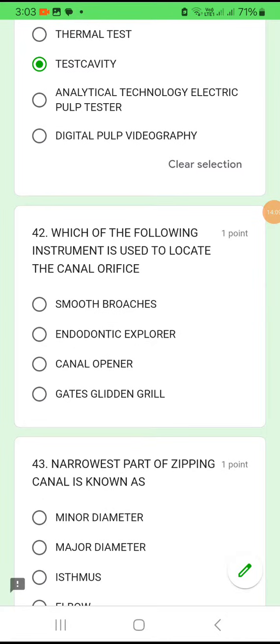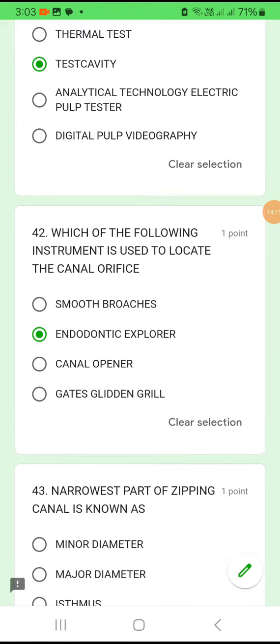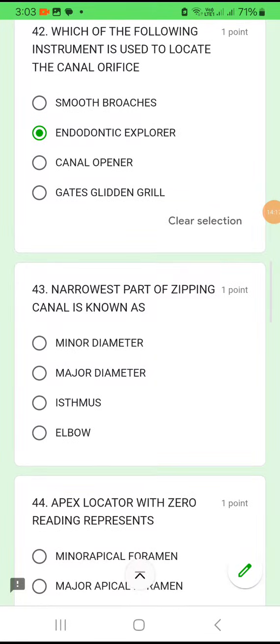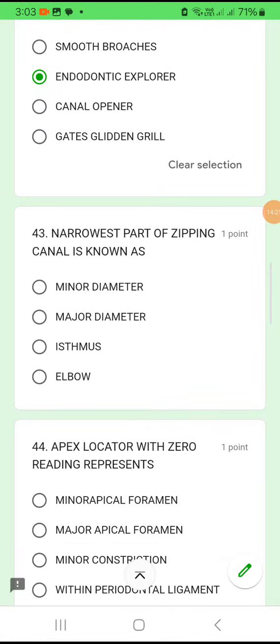Question number 42. Which of the following instruments is used to locate the canal orifice? To locate the orifice, you use an explorer. Okay, endodontic explorer. Question number 43. Narrowest part of a root canal is known as minor diameter, or major diameter, or isthmus, or an elbow. Narrowest part is called an elbow.